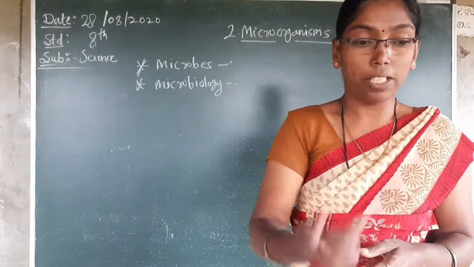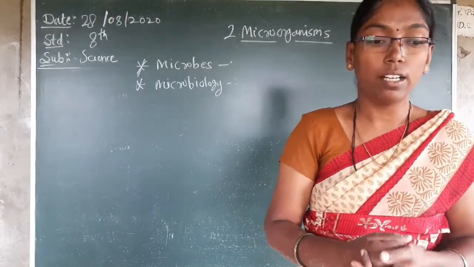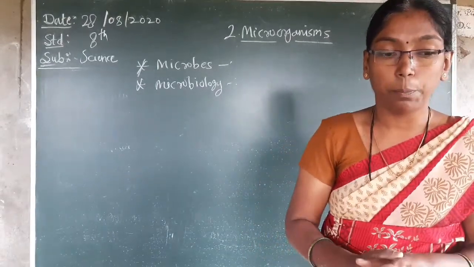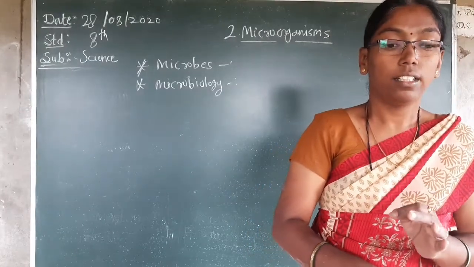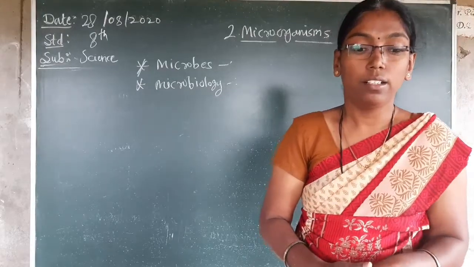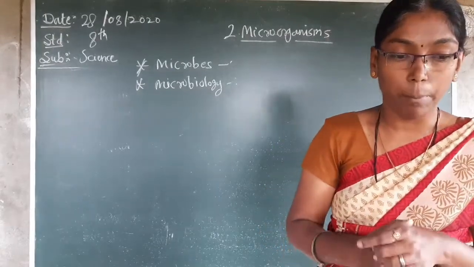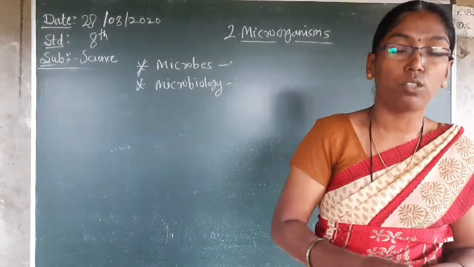After these characteristics, they gave you one practical: to observe the microorganisms present in a water sample. You can read it, but you cannot do it at home. When you come here, we do it through a microscope. In the material they gave the lake water sample, slides, microscope, cover slip.